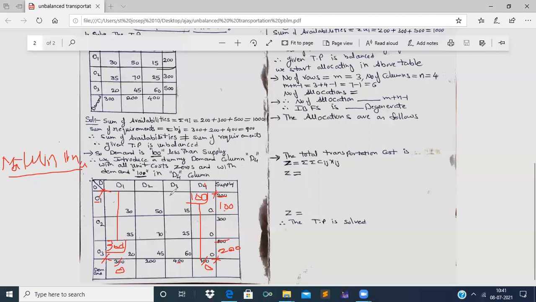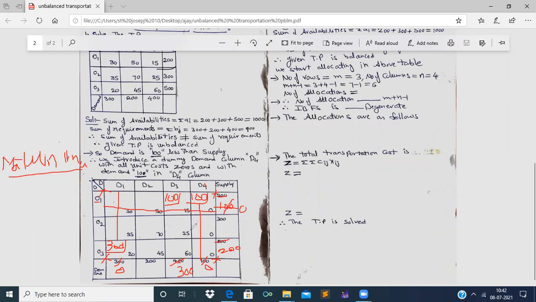We allocate 100 to this least cost cell and make this 100 0. And now we strike off 100 from 400. We will be left with 300. So now let us strike off the first row as it is made 0. It means the supply is made 0. And now the leftover cost matrix is 70, 25, 45, 60. Of these 4 unit costs, 25 is the least cost.